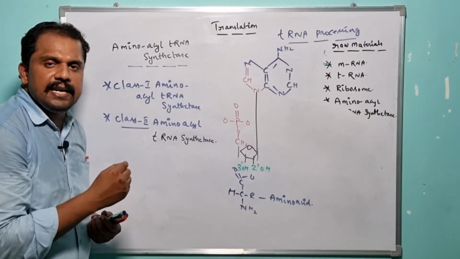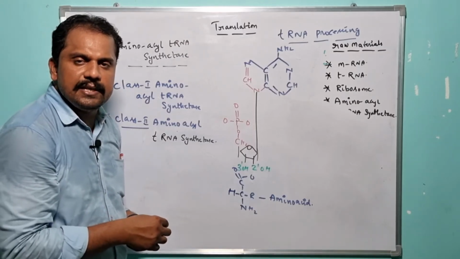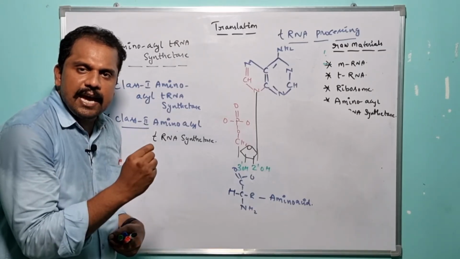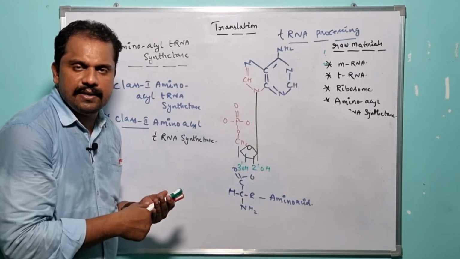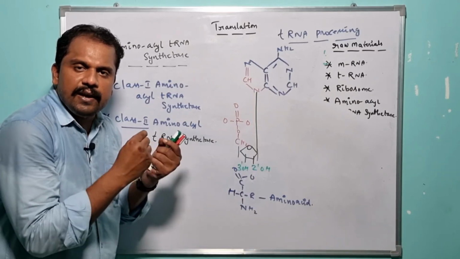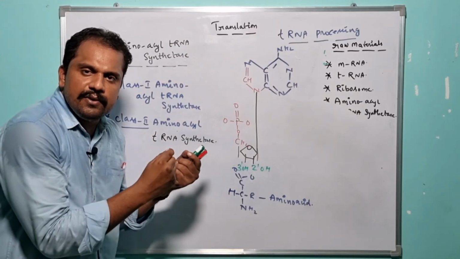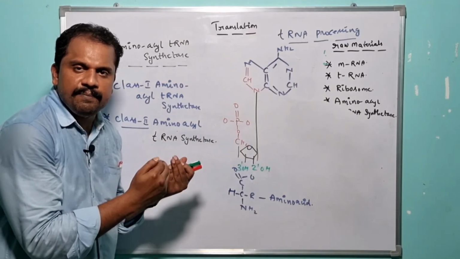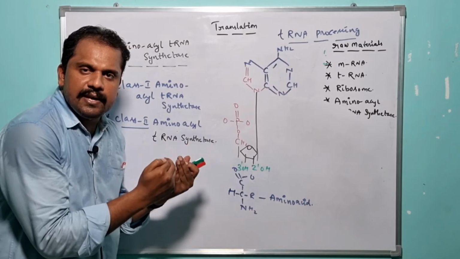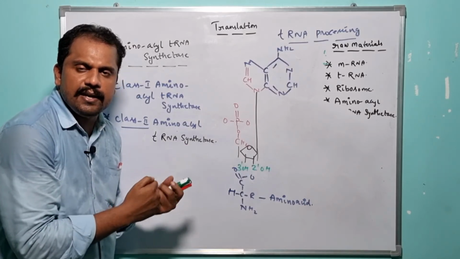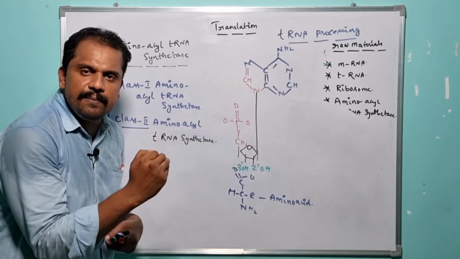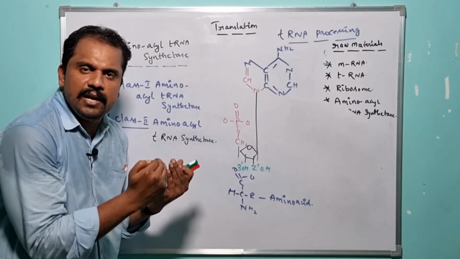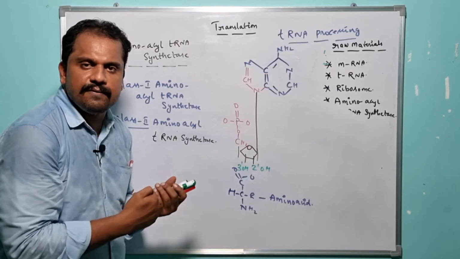So here each and every amino acid which exists in nature is capable of being recruited to its encoding tRNA by taking advantage of amino acid tRNA synthetase. That means for recruitment of 20 amino acids to their 20 tRNAs, there is a requirement of 20 amino acid tRNA synthetases. So this is the basic concept which can be applicable to the eukaryotic organisms or the major organisms.